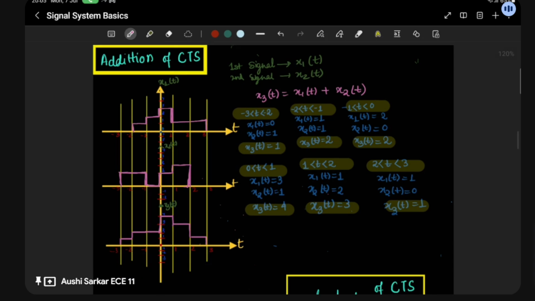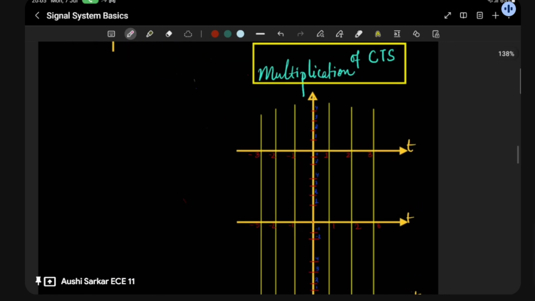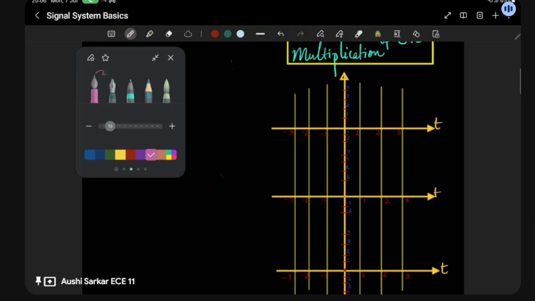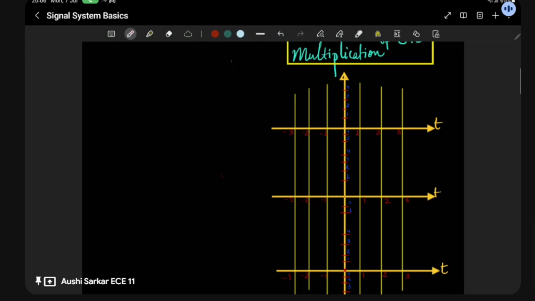So let's dive into multiplication. I will do the same for multiplication as well. In the last one I have not taken any minus or anything, but this time I will try to take minus as well, so that you can get clarity about how it works. So without any further delay, I will be just plotting.